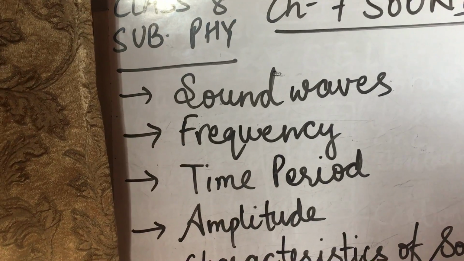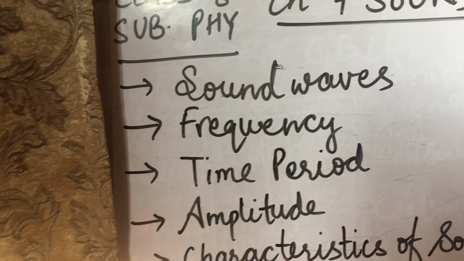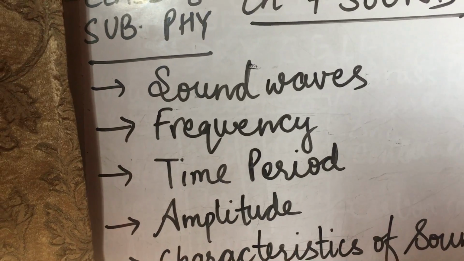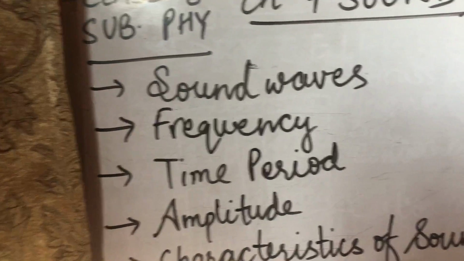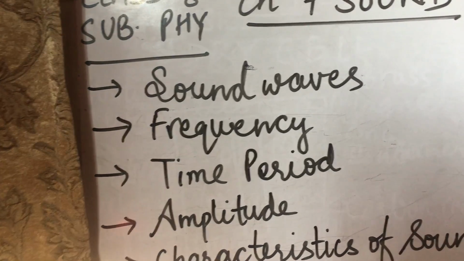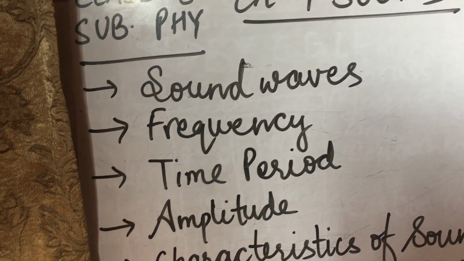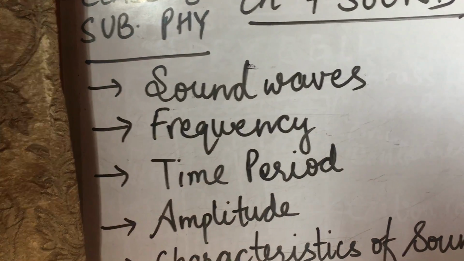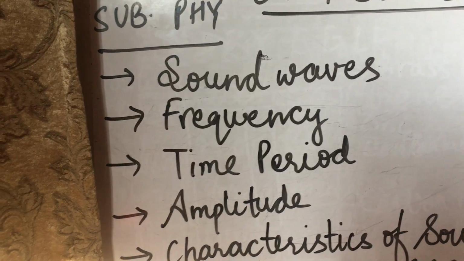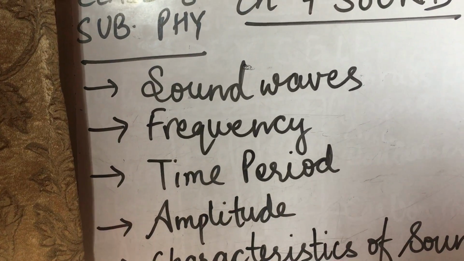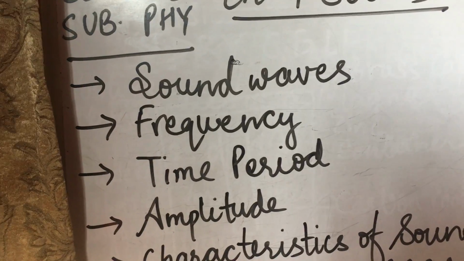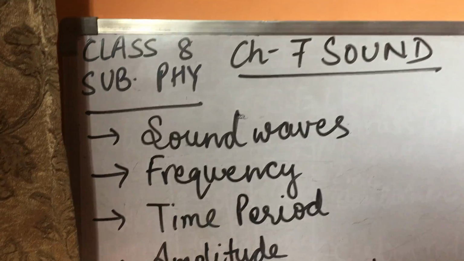As a sound wave moves forward, it creates a series of regions of high pressure called compression, and compression means where the density of air is higher than normal, and regions of low pressure called rarefaction, where the density of air is lower than normal. These compression and rarefaction comprise a sound wave that propagates through the medium in the form of a longitudinal wave.